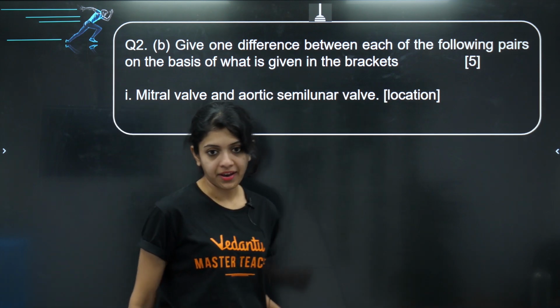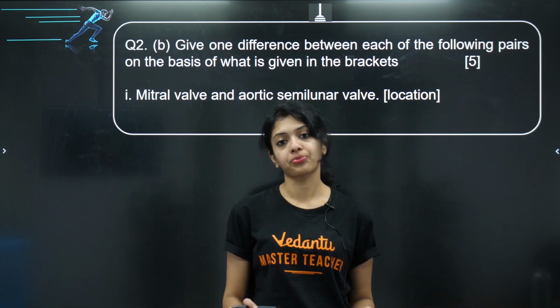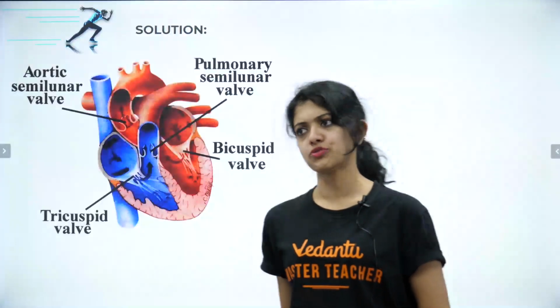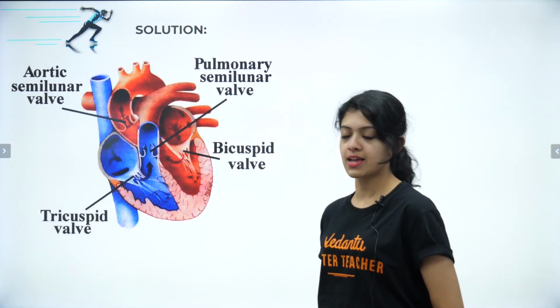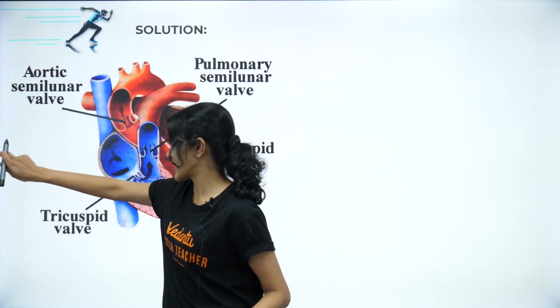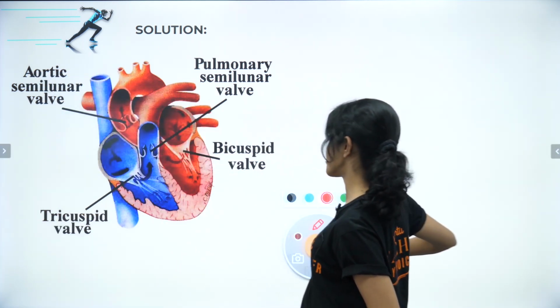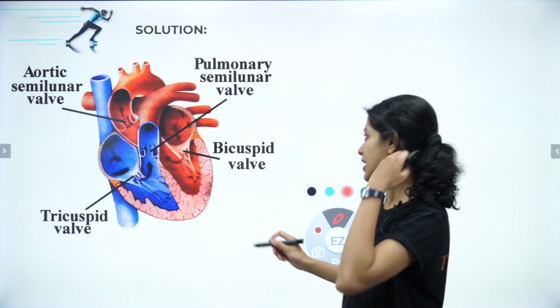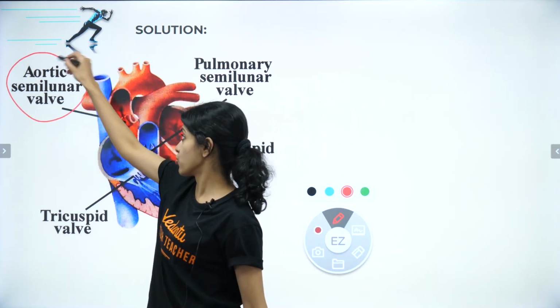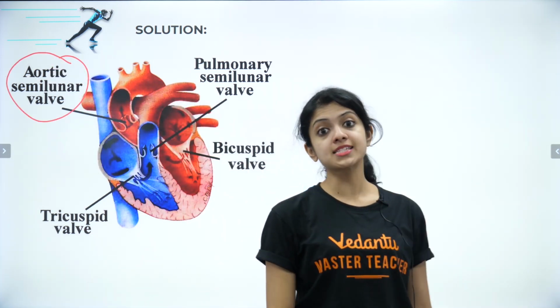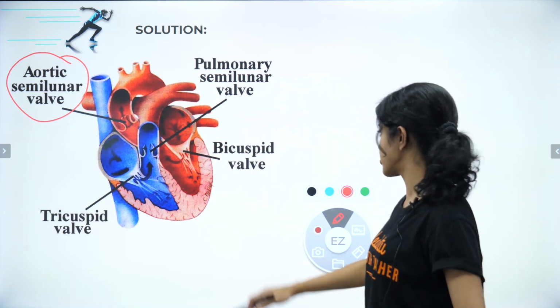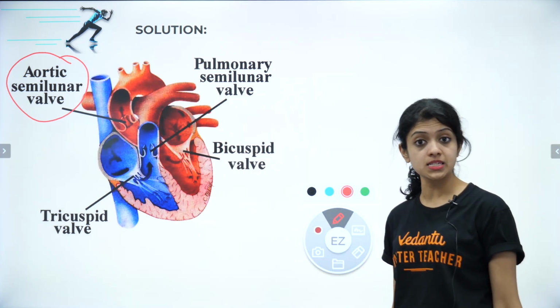So yes, where have we learnt it before? Yes, the human heart, of course, but where in the human heart? So for your reference and to make things easier for you, I decided to put an image with exclusively the valves marked out in the human heart. We are talking about the aortic semilunar valve and the mitral valve. But where is the mitral valve in this? Yes, guys?